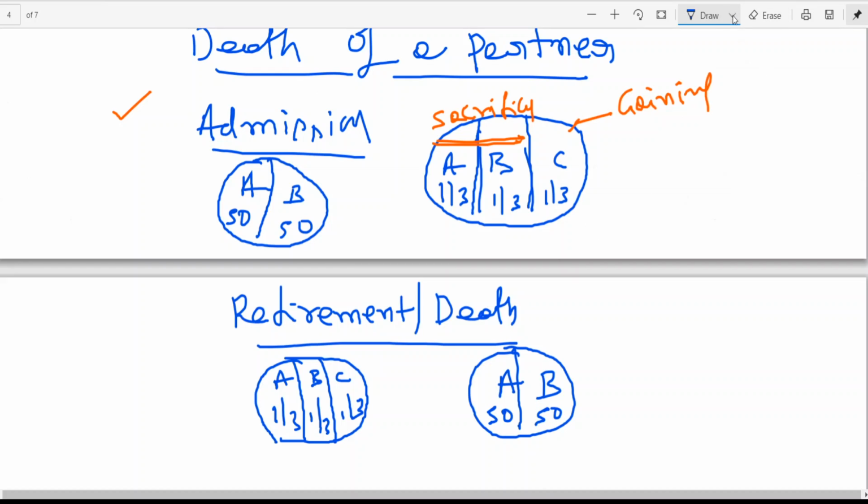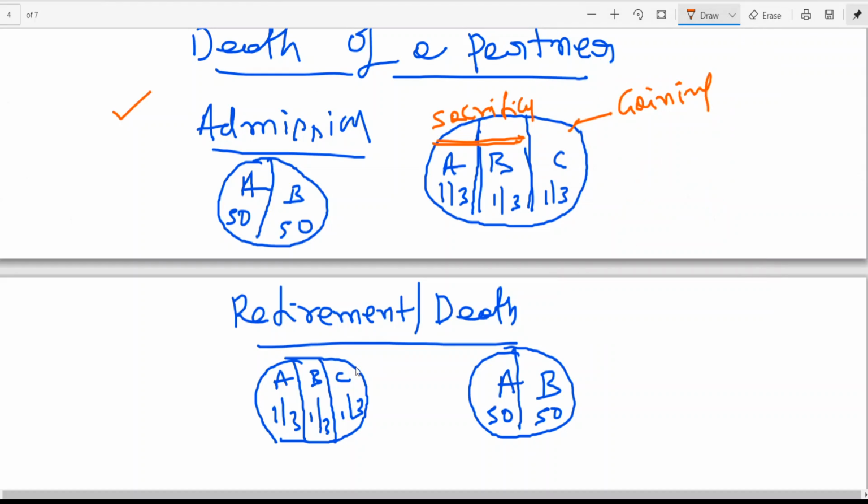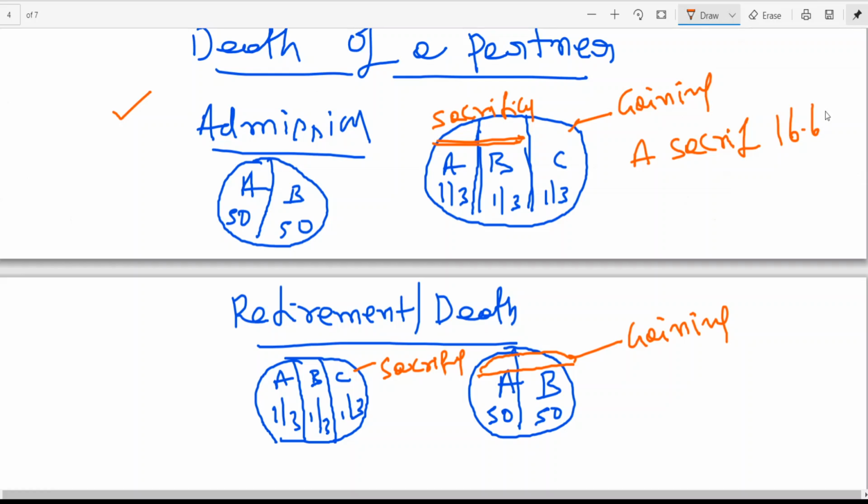Now you can see who is sacrificing and who is gaining. C is sacrificing. A and B gaining. Is this clear? In this case, A sacrifices 16.67. B sacrifices 16.67. C gains 33.33.